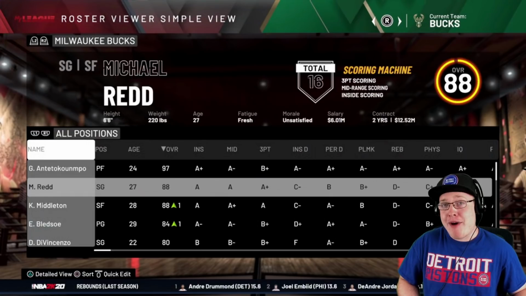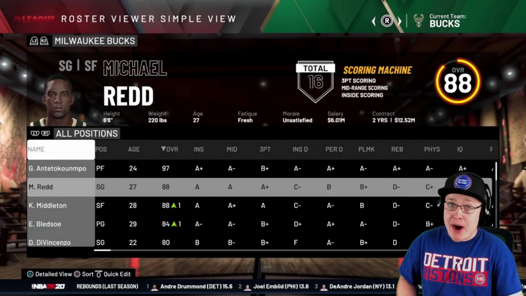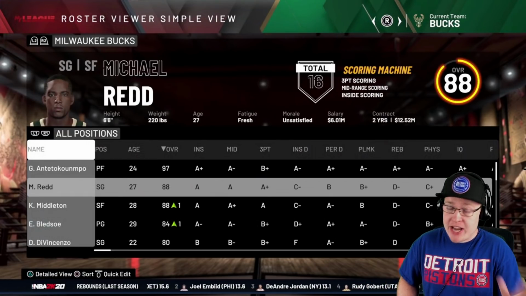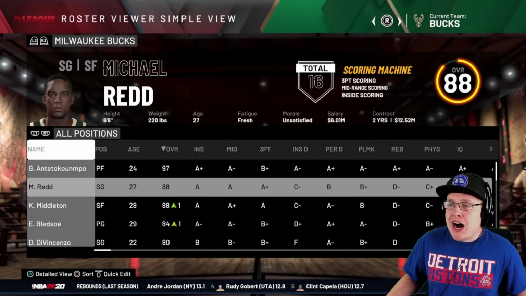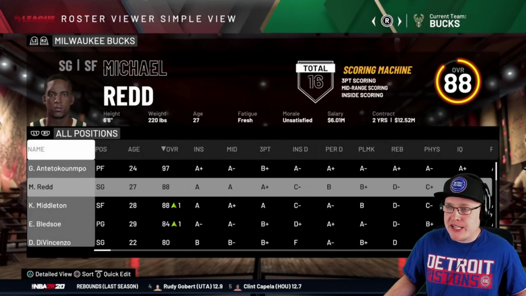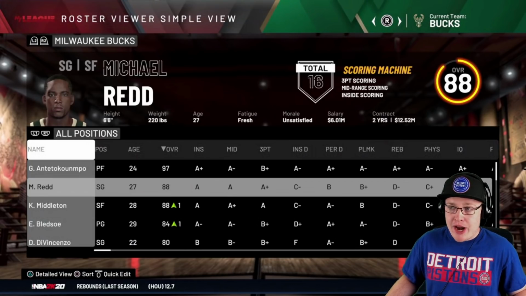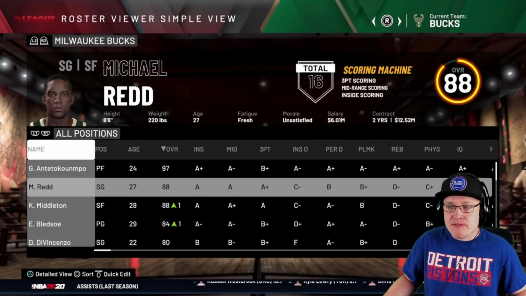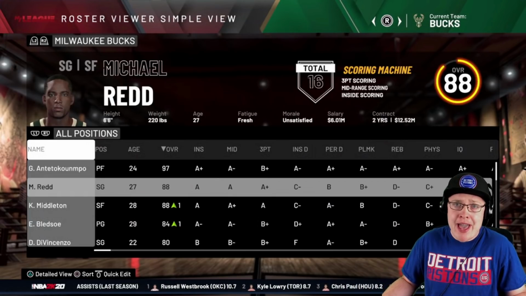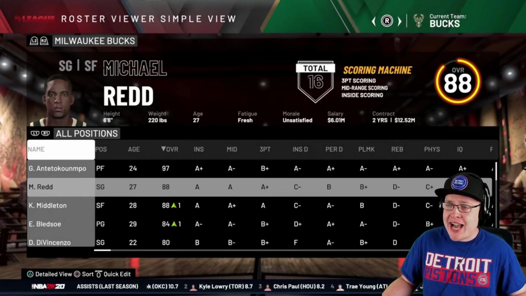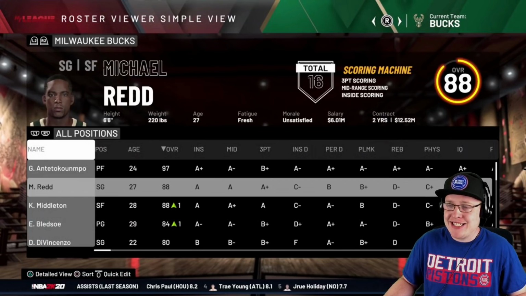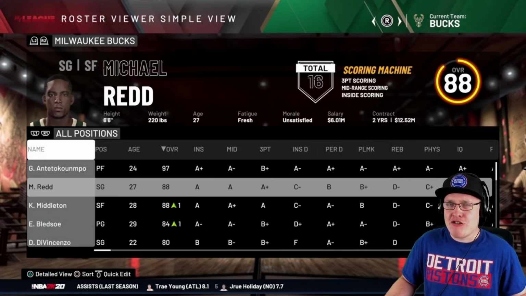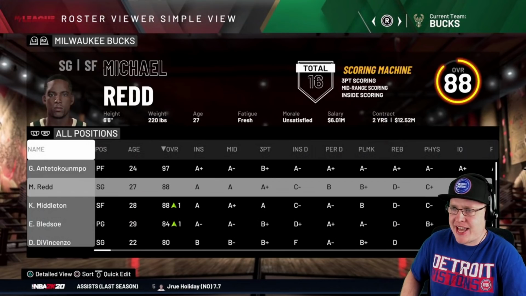For the Milwaukee Bucks, Michael Redd. This guy, if you're a Bucks fan, you know. Michael Redd, oh my God, his lefty form was so pretty. I really do believe if it was not for injuries, Michael Redd could have been one of the greatest three-point shooters of all time. Just this guy's scoring ability. I mean, there were a lot of great shooters back then anyway, but watching a guy that was such a specialist at it, like Michael Redd himself, was just so much fun to watch, guys. And yeah, he did have a lot of injury issues later in his career, which kind of sucked, but yeah, he was fantastic.